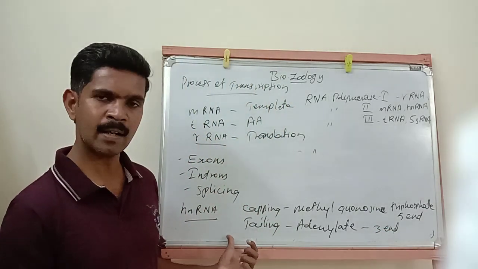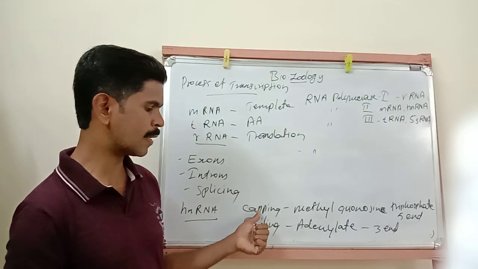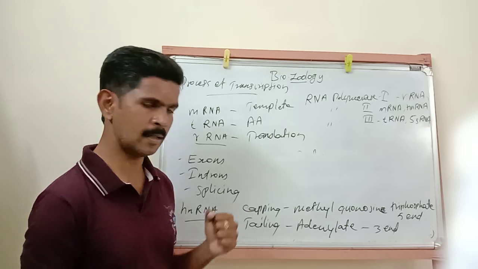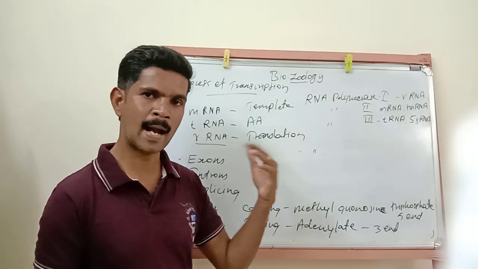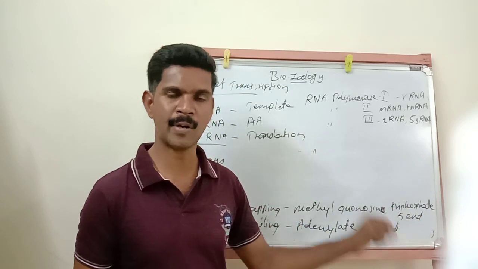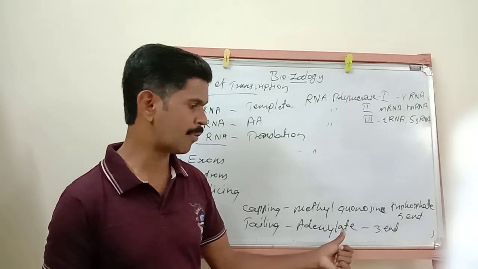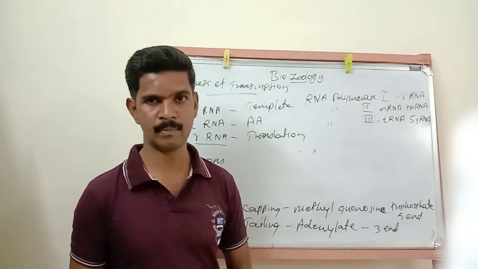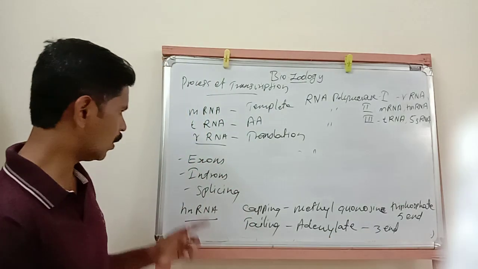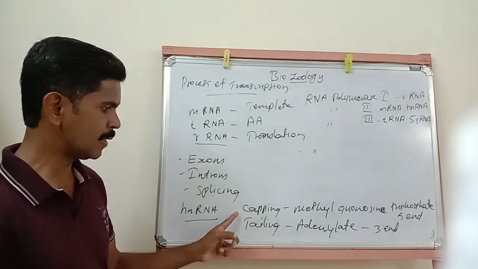So in hnRNA, two more additional processes take place. One is called capping and the second one is called tailing. Capping means adding of methyl guanosine triphosphate at the 5' end. Then tailing means adding of adenylate at the 3' end. That's not few. So this exon, intron, splicing, then capping, tailing.